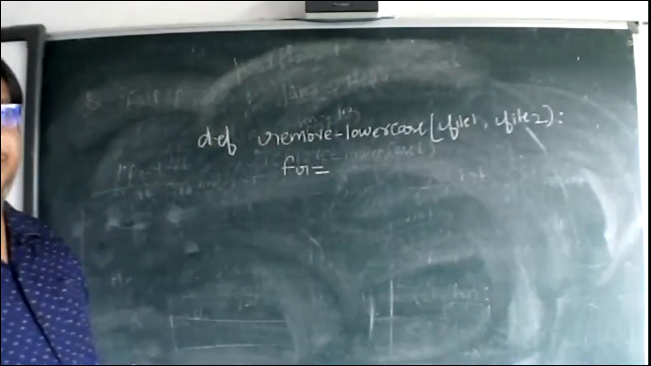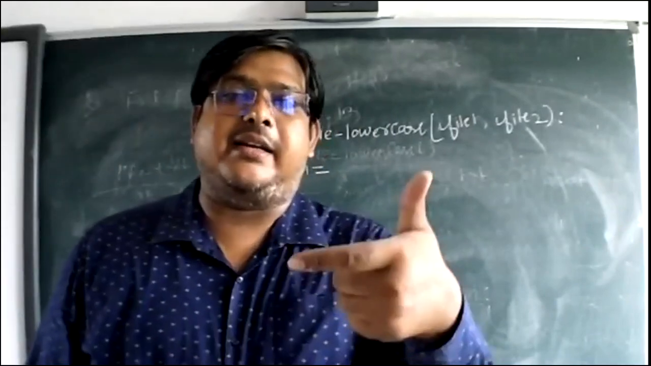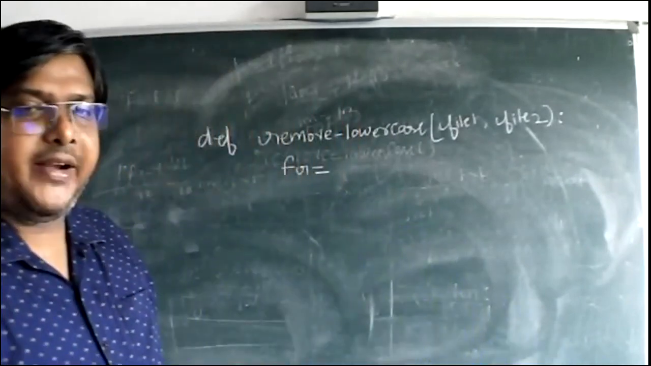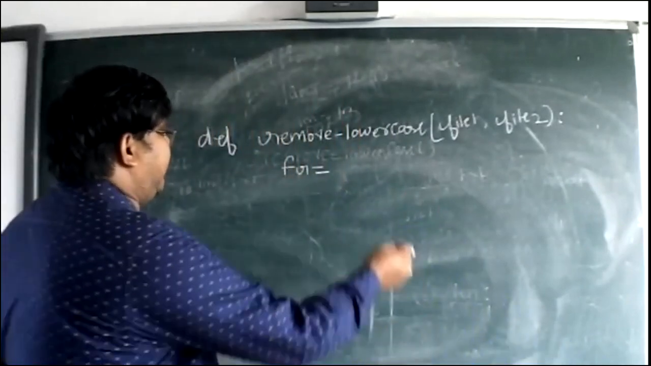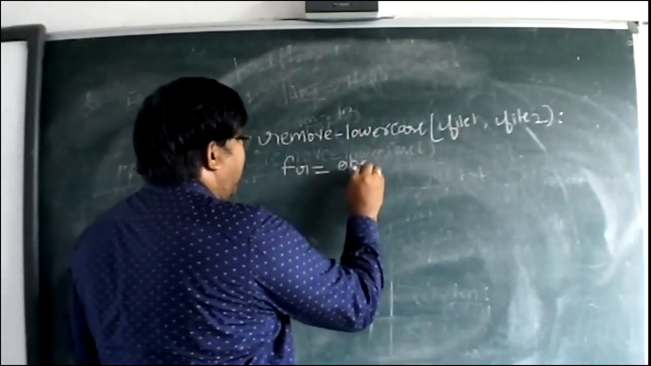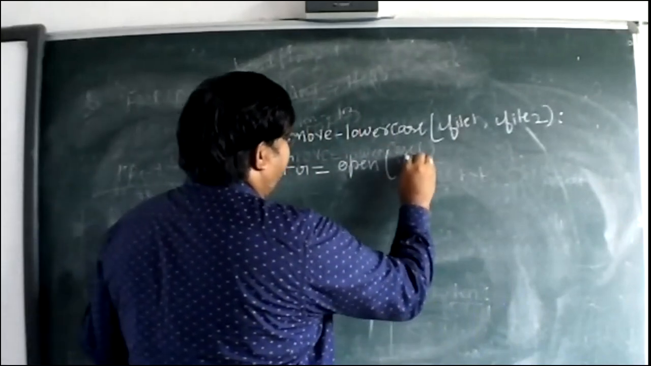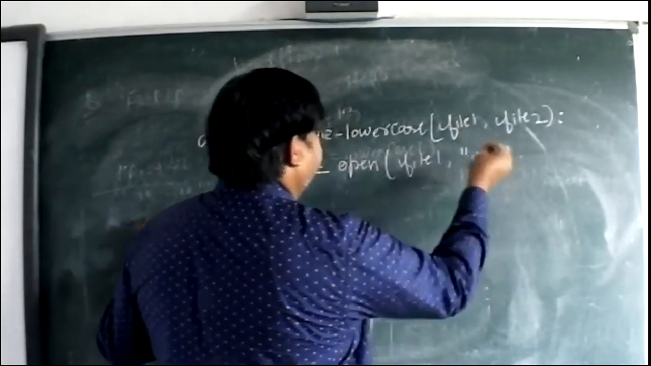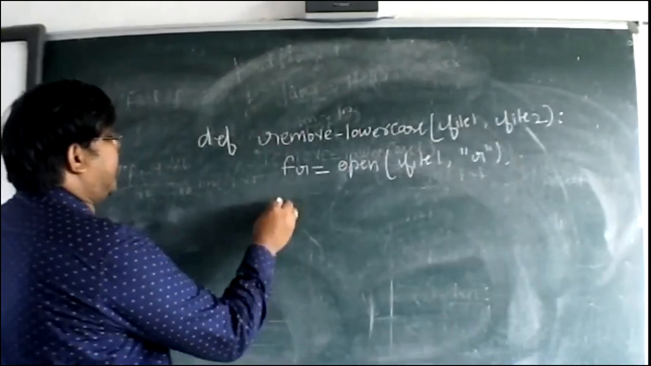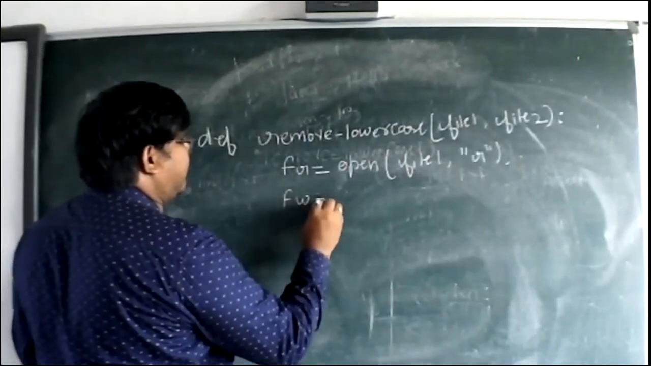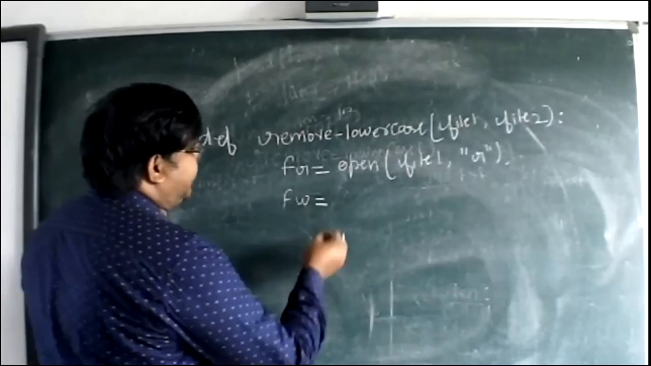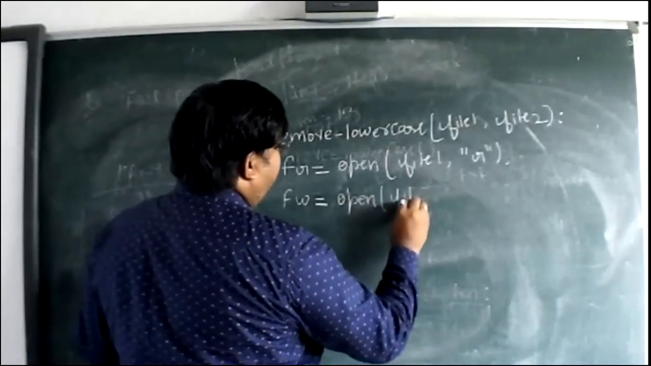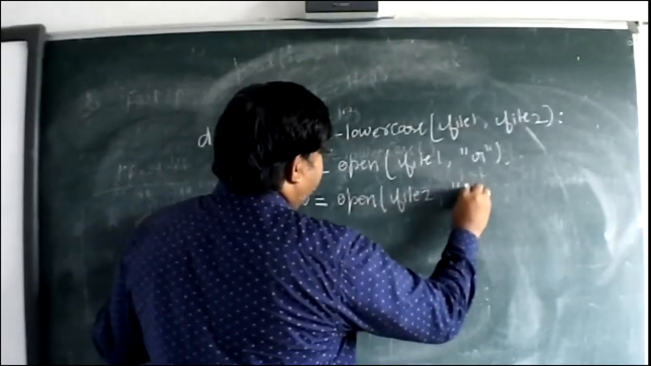Why am I using FR? Easily you can identify it is a file reader pointer, and we have FW, a file writer pointer. So FR is equal to open, and where is the content? It is in file1, and which mode do we have to open? Read mode. Then we use one more file pointer, the file writer. In short, I have written FW is equal to open file2, and in which mode? Write mode.